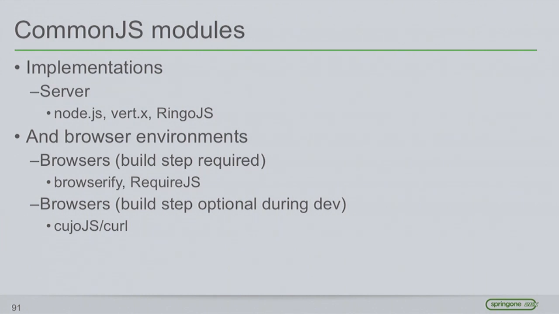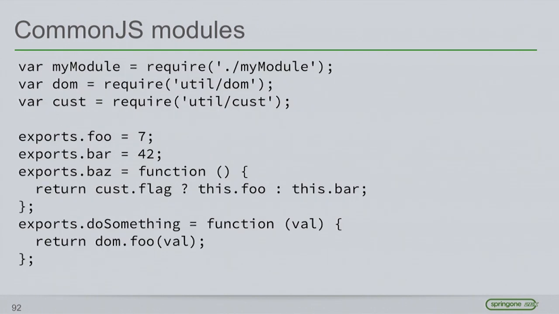So CommonJS modules, as you know, are available in Node. Vert.x has them. Ringo.js, which runs on the JVM, has it. For browsers, typically you have to do some sort of build step. You can actually run them in the browser if you build them and convert them. Lots of people end up converting them to AMD anyways, which is great. I mean, you can author in what some people believe is a cleaner format and then transport it as AMD to the browser. And curl will actually allow you to author and transport and then just-in-time convert in the browser itself.